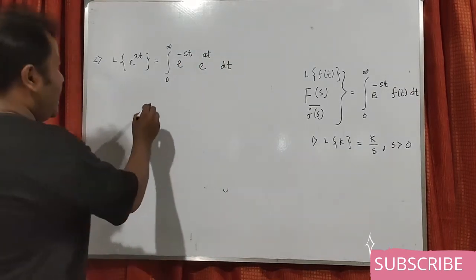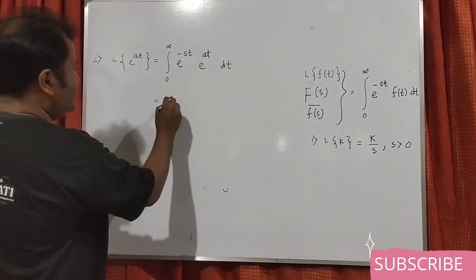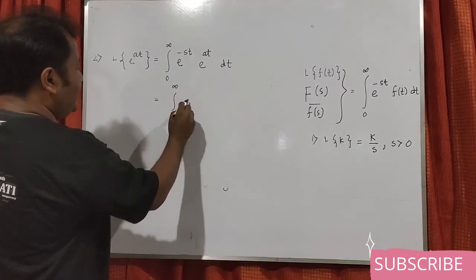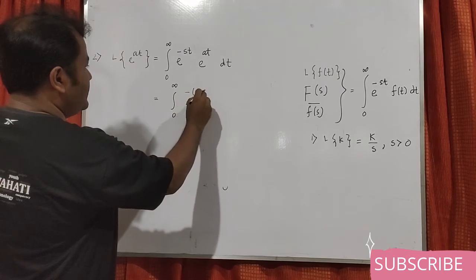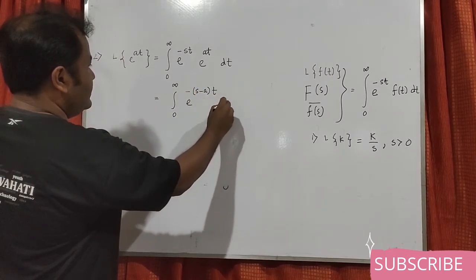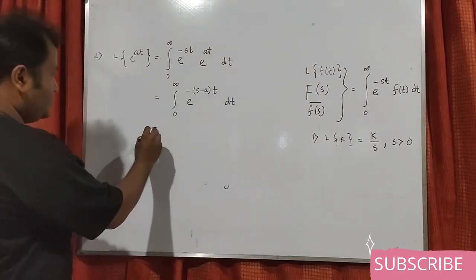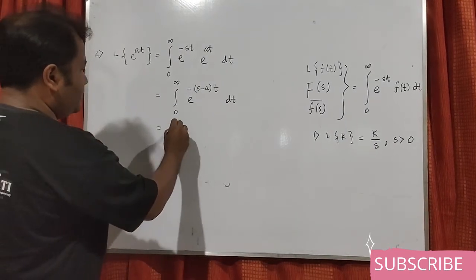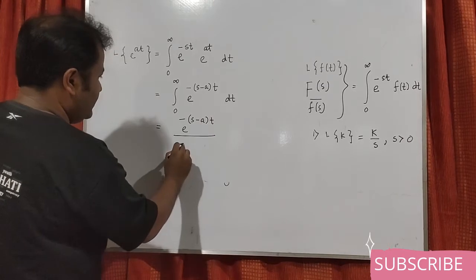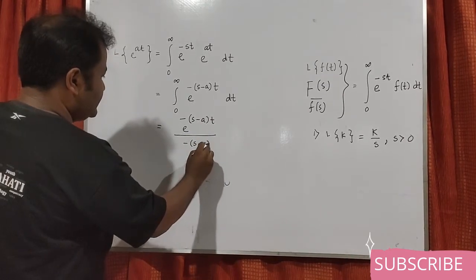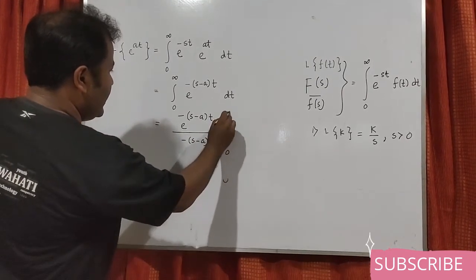Now we can write the integral from 0 to infinity of e to the power minus (s minus a)t dt. Basically, if I do the integration, it will be e to the power minus (s minus a)t divided by minus (s minus a), from 0 to infinity.